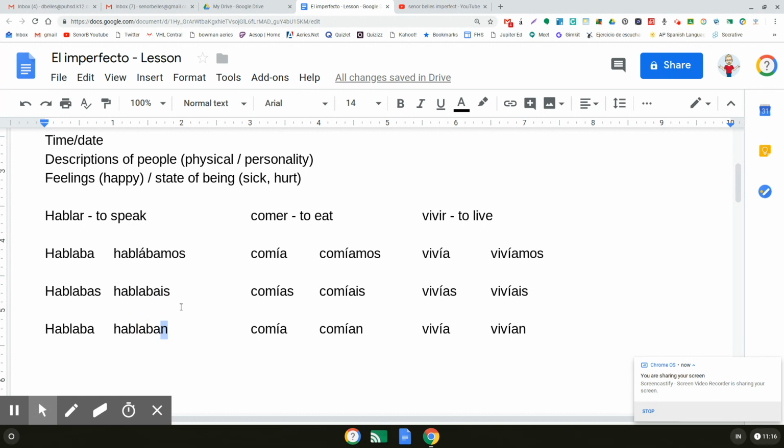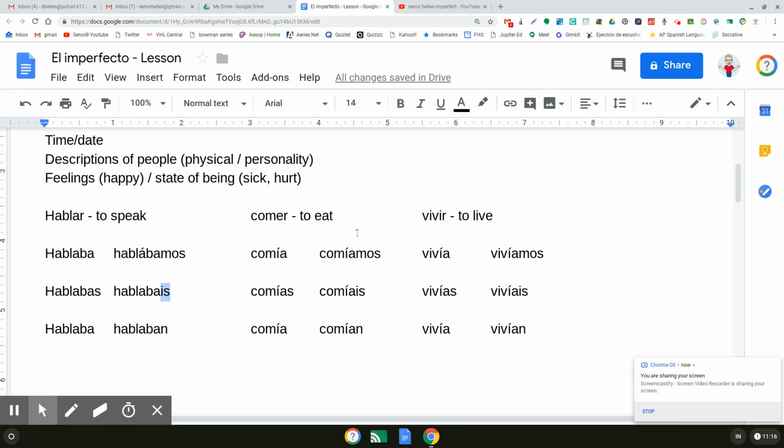And that works for all verbs in the imperfect, the ER verbs, the IR verbs, the irregular verbs. If you know one of them, just add the s for the tú form, remove it for the he, she form, add the n for the ellos, add the mos for the nosotros, and if you're learning the vosotros, you can just add the is to it. So that's all AR verbs in the imperfect. And there aren't any boot verbs like jugar, which in the present tense goes to juego. That change does not take place in the imperfect.